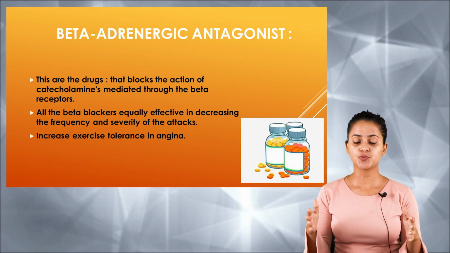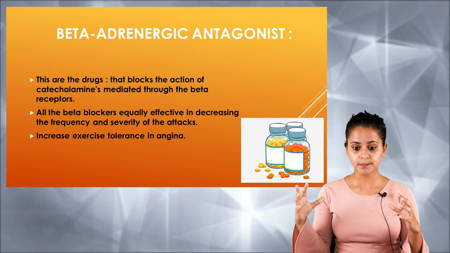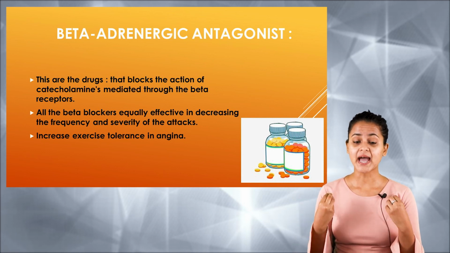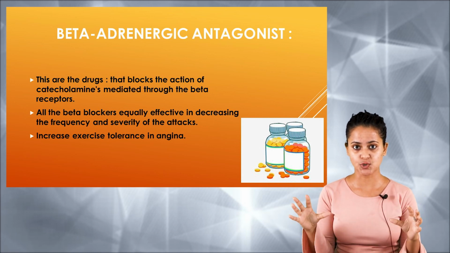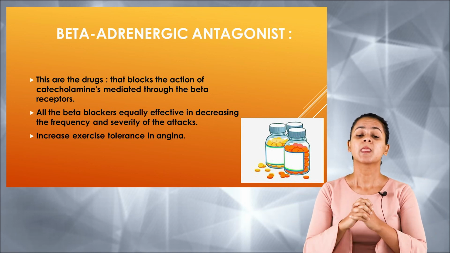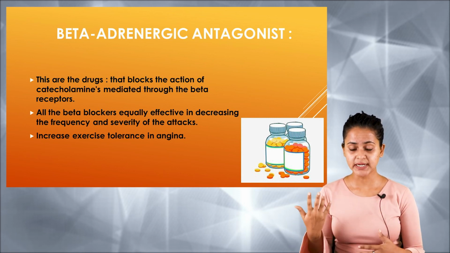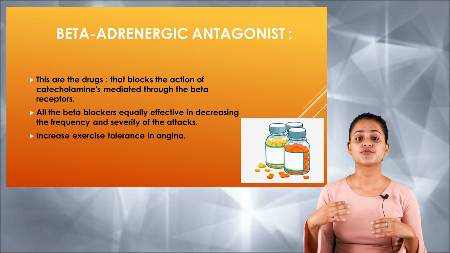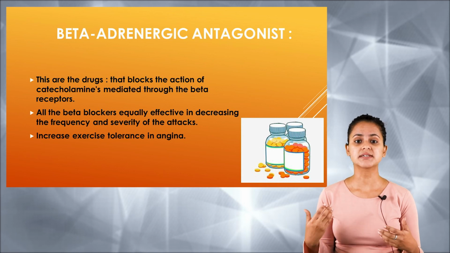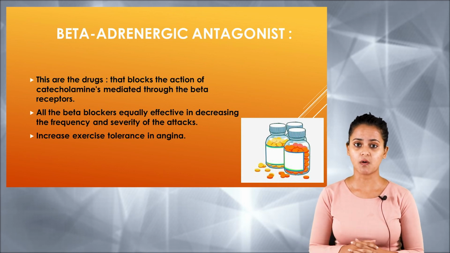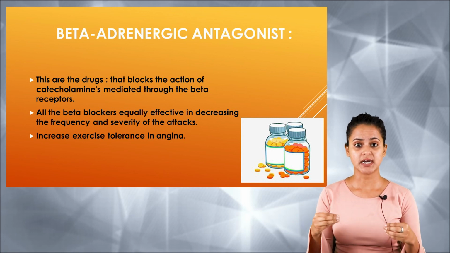This group of drugs, known as beta adrenergic antagonists, blocks the action of catecholamines, which is mediated through the beta receptors of the heart muscles. Beta blockers are very effective in decreasing the frequency and severity of heart attacks, which are basically caused by myocardial infarction or decreased functional ability of the heart muscle layer.